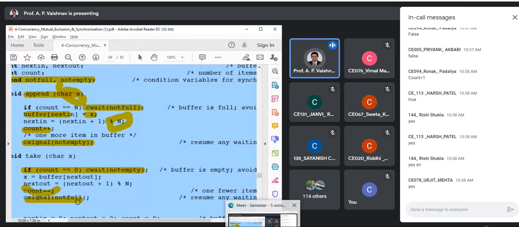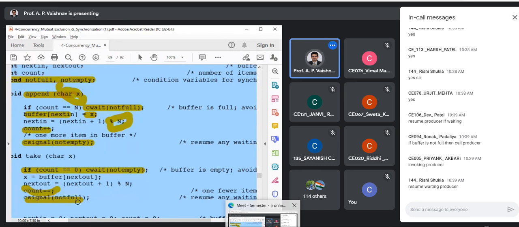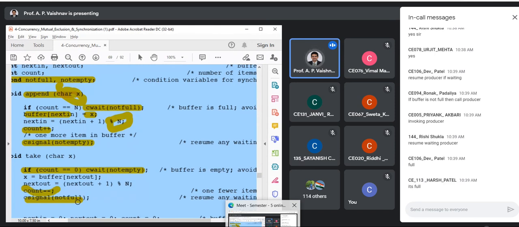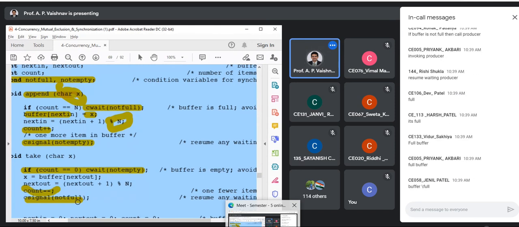See, signal of not full. What is it doing? It will wake up blocked consumer. Sorry, producer. On which condition your producer would have blocked? On buffer full condition. Exactly. So now we will be waking up the blocked producer by doing this line.